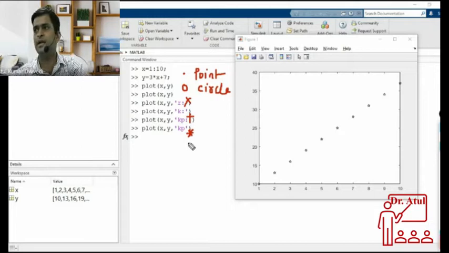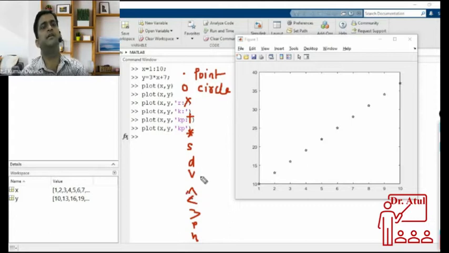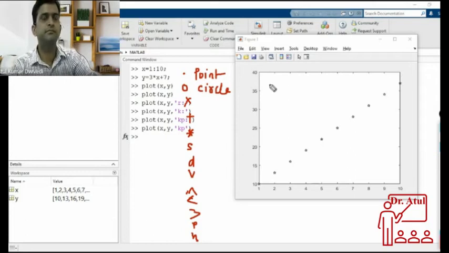And S for square, D for diamond, V for triangle, upper triangle, left triangle, right triangle, P for pentagon, and H for hexagon. These are the different symbols that are available in MATLAB for the markers. Okay, so that can be used here.